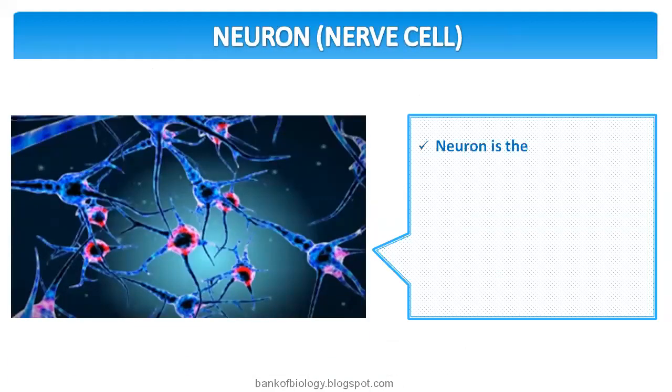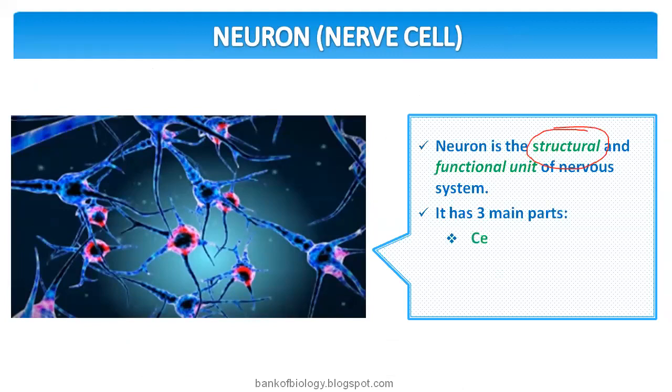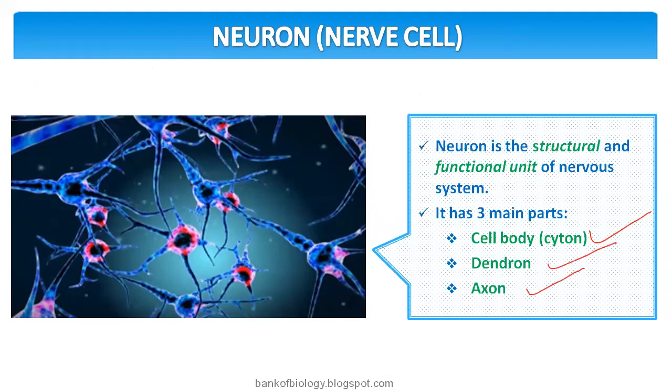Then, what is a neuron? Neuron, or nerve cell as we use to say, is the structural and functional unit of the nervous system. It has three main parts: the cell body or cyton, the dendron, and the axon.